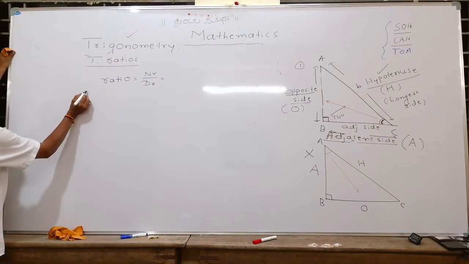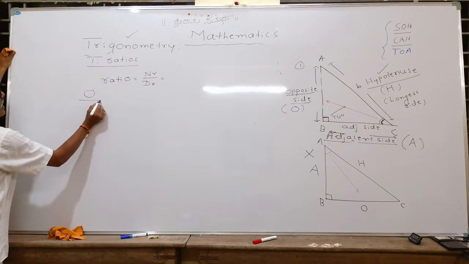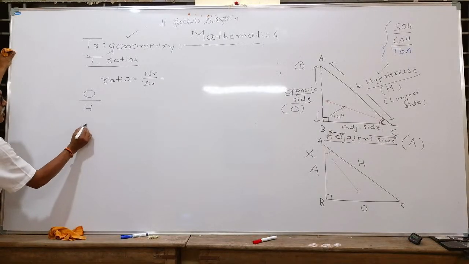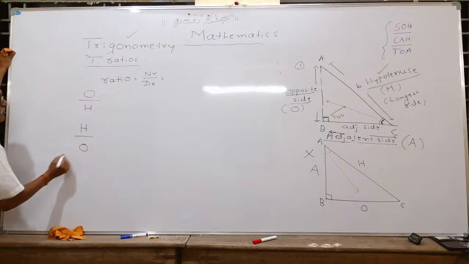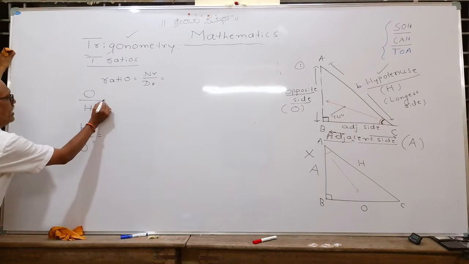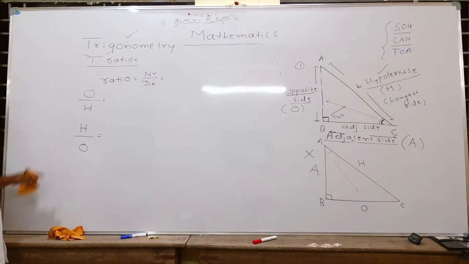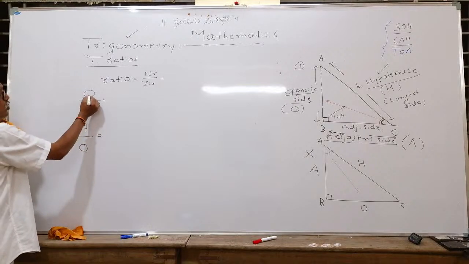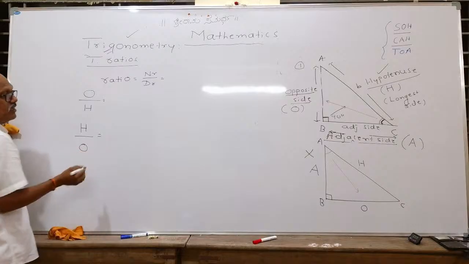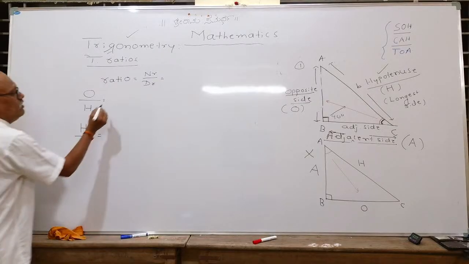I will take our symbols. O upon H is one ratio, and H upon O is another ratio. What is O upon H? We will try to clear it. This particular ratio, opposite upon hypotenuse, is called a trigonometric ratio.